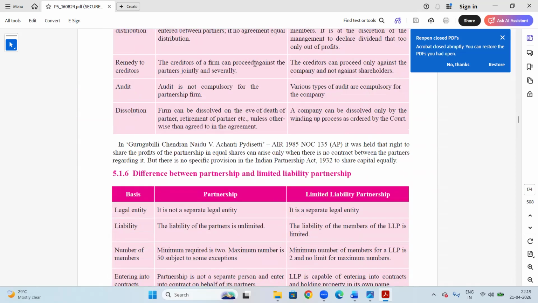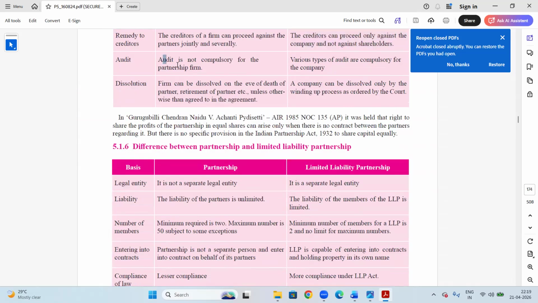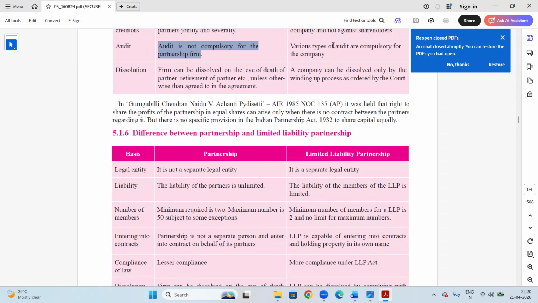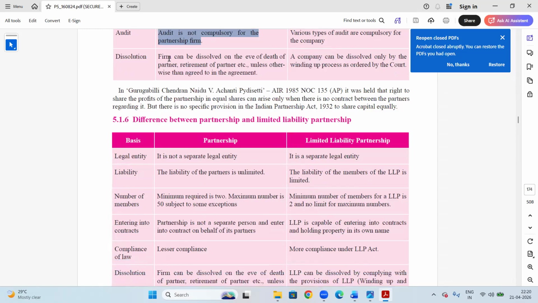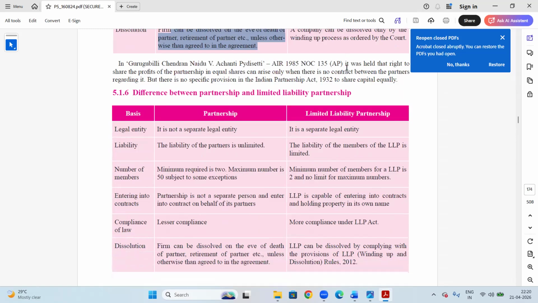The creditors of a firm can proceed against the partners jointly and severally. The creditors can proceed against only the company, not against the shareholders. This is a separate legal entity. Audit is not compulsory for partnership. Various types of audits are compulsory for a company. Firms can be dissolved on the death or retirement of a partner, unless otherwise agreed in an agreement. A company cannot be dissolved except by the winding up procedure.